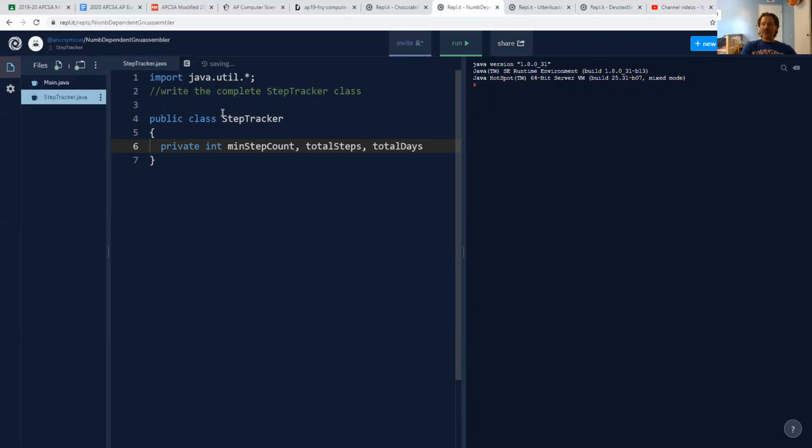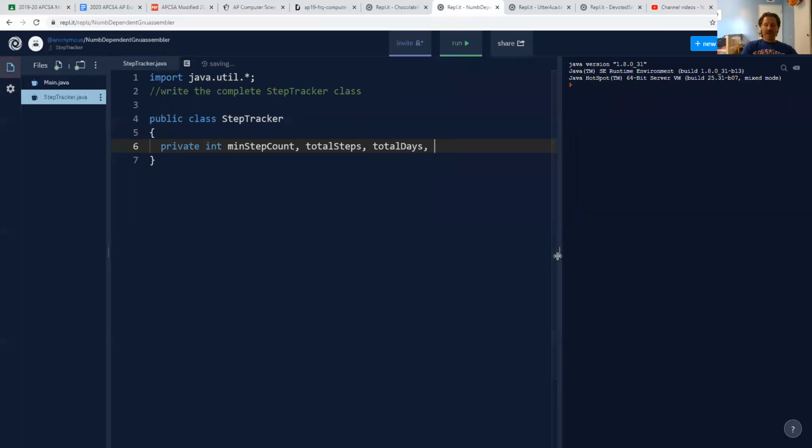And the reason I need to know both of those is so that at any point I can get an average. And then there was another type of days that we have to count that are kind of special. These were the total active days. And so I really believe we're going to need 4 different instance fields here. And they all look like ints to me, although if you wanted to introduce a double to help with the average, you could, but that's fine. We can just cast it later.